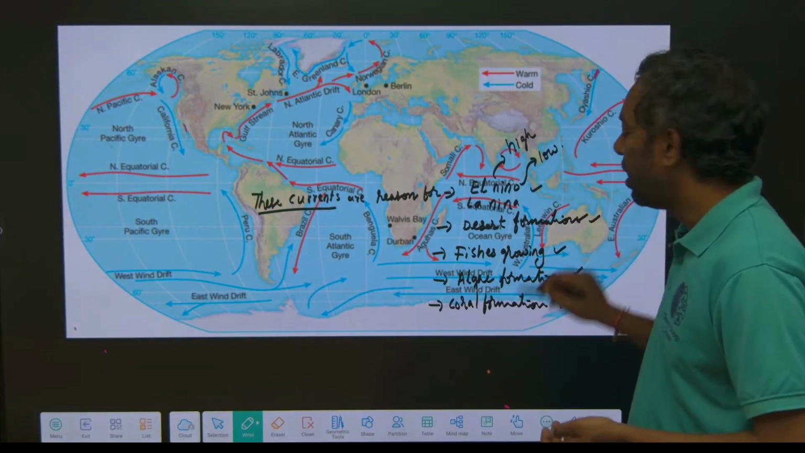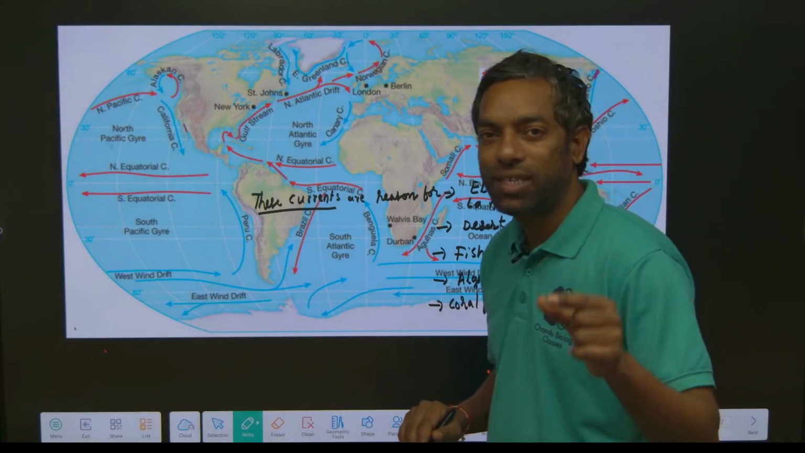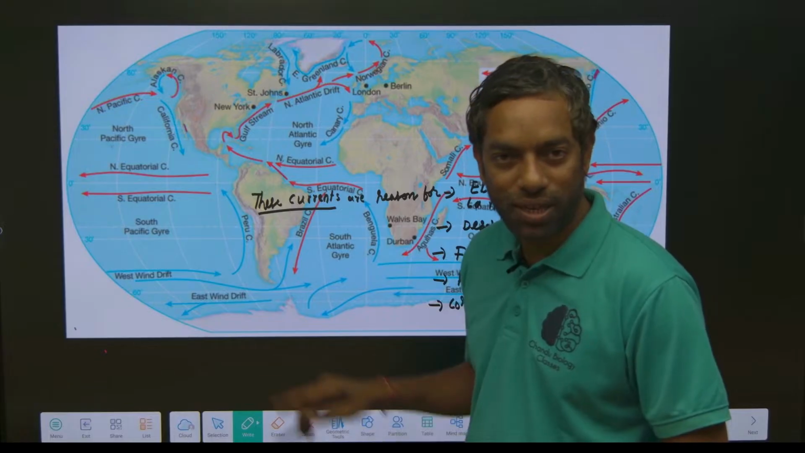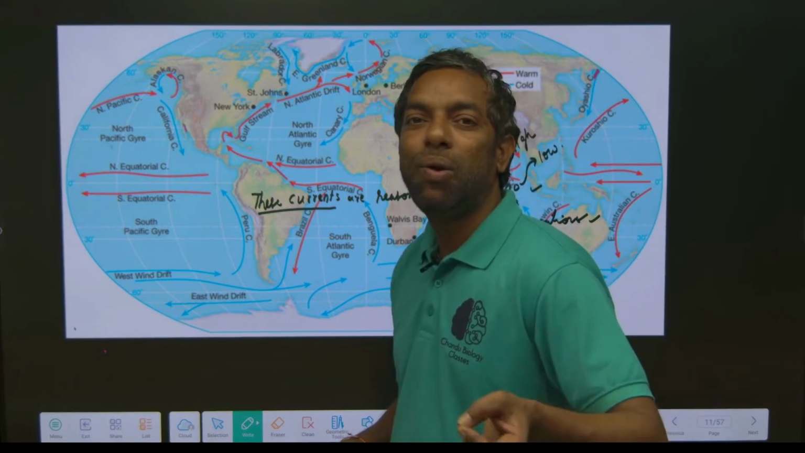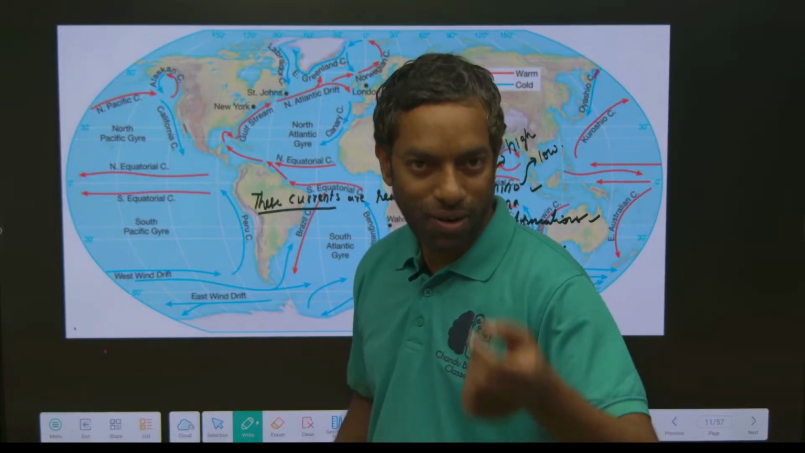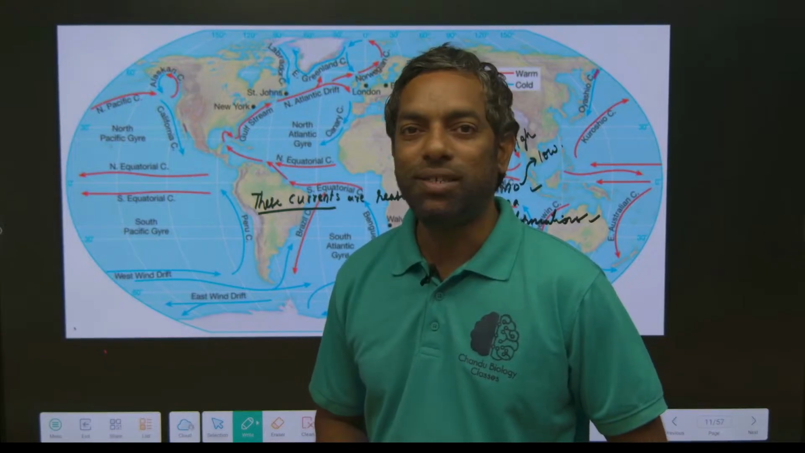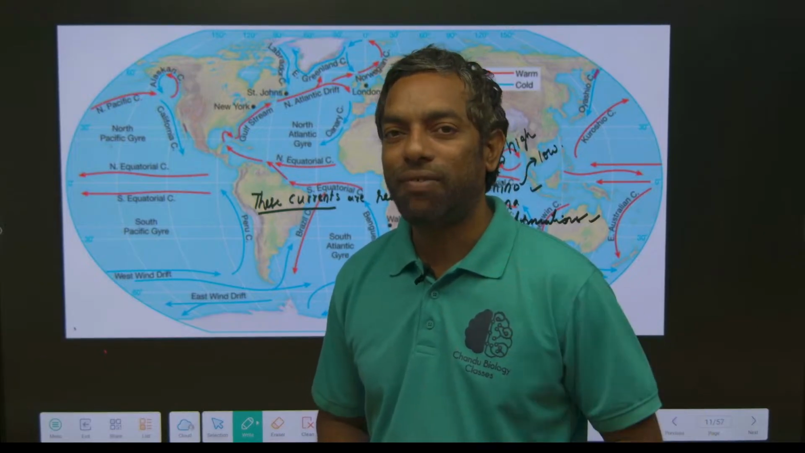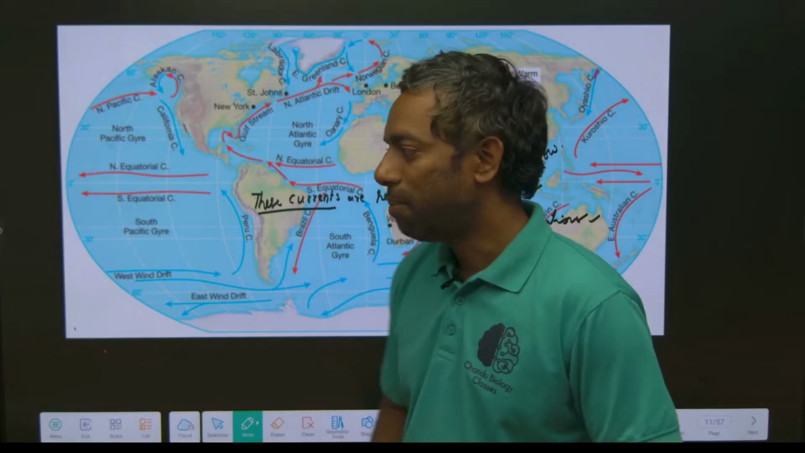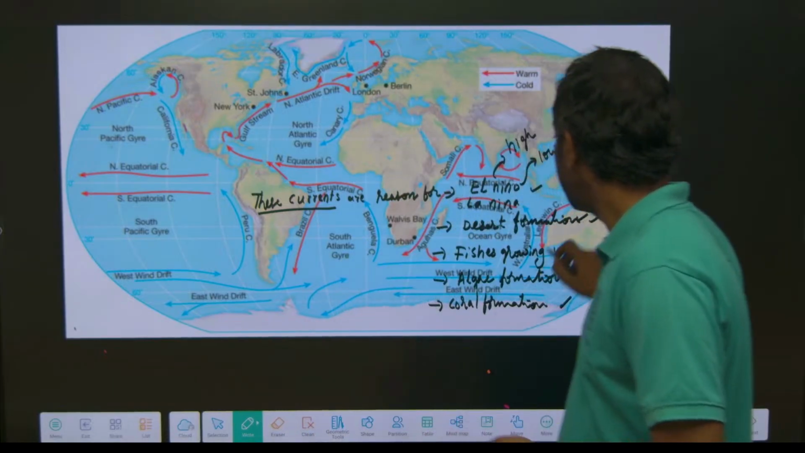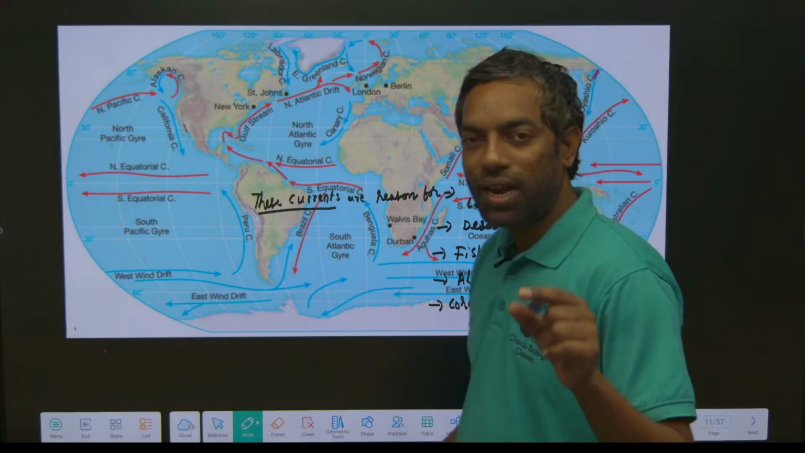Desert formation: all the west sides of continents form deserts because of this current. A current is nothing but a low pressure belt created, a flow of air mass over the water surface. And fishes grow where hot and cold currents meet.